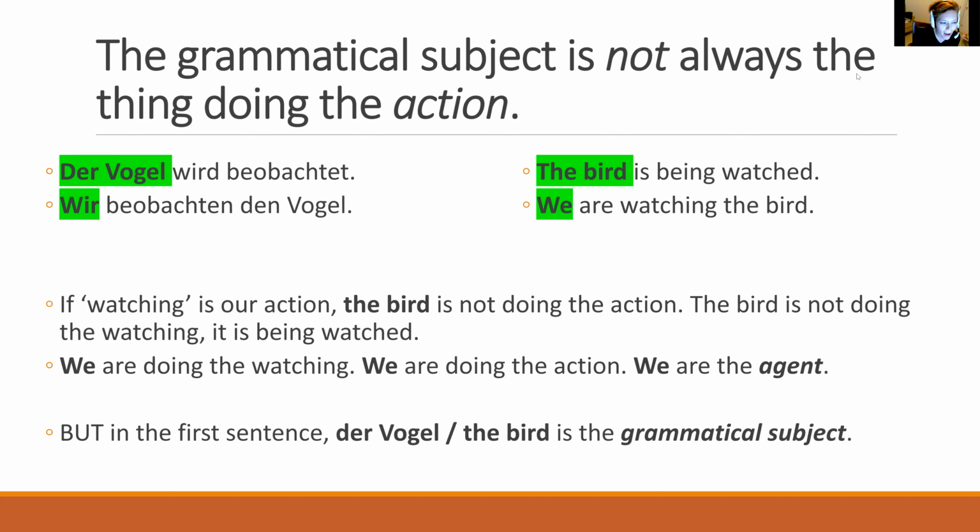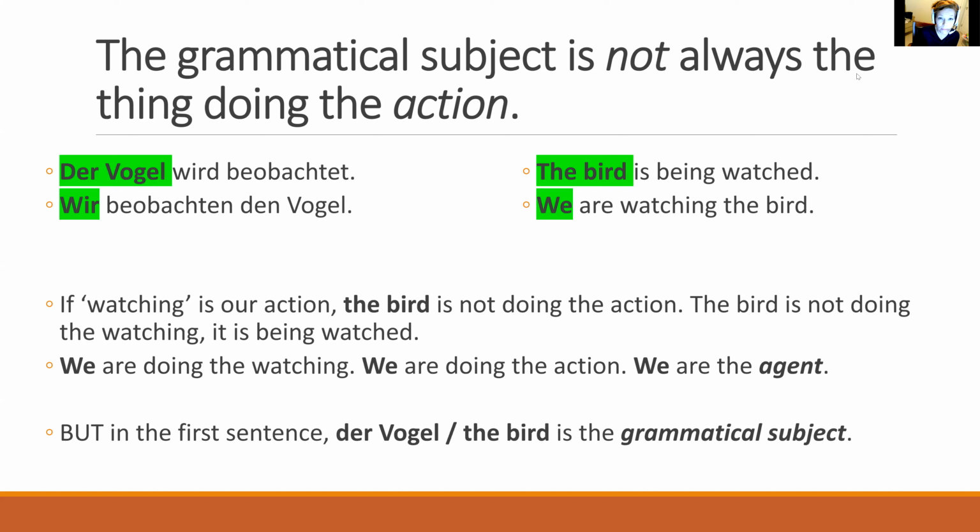So wir beobachten den Vogel. We are watching the bird, right? In that sentence, we are both the subject and the thing doing the action. But in the first sentence, the bird isn't doing anything, right? We are the ones doing it, or somebody else. In the first sentence in German, we don't even know who's watching it, right? Der Vogel wird beobachtet. The bird is being watched, right?